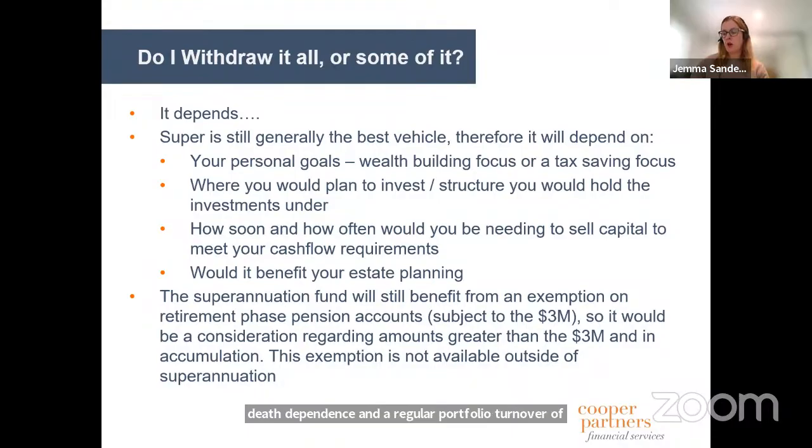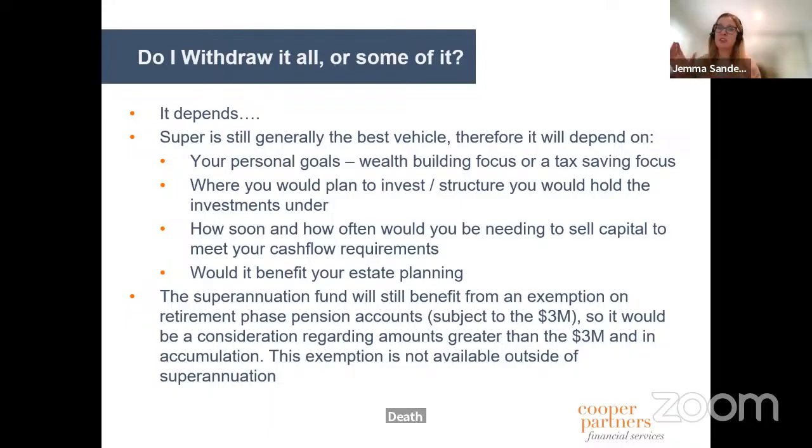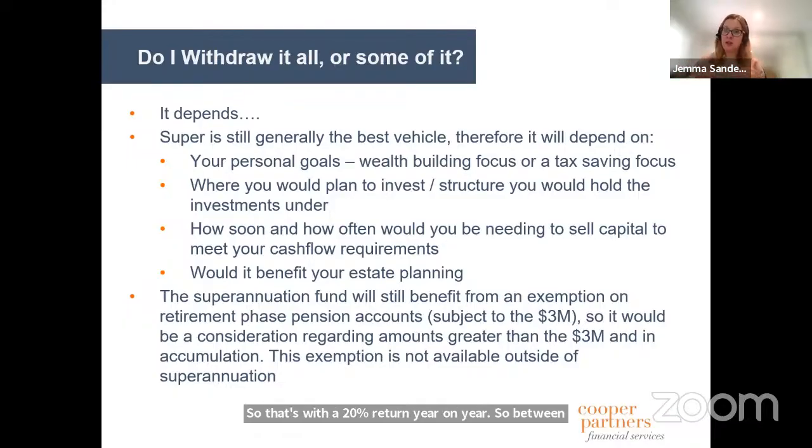Anyway, where the annual return was 20% ongoing, then the tax rate over time, so we're talking Div 296 tax, capital gains tax on the realisation of the assets at the end, plus a full whack of pretty much death benefits tax, was still only 32%. So that's with a 20% return year on year. So between 10 and 20, it was under 30%.